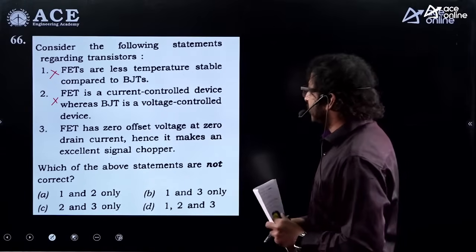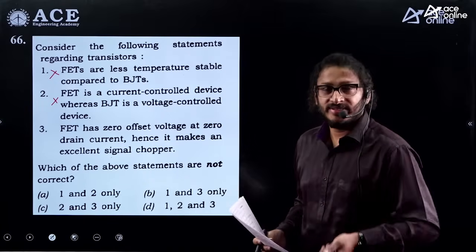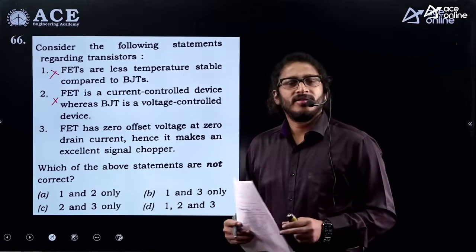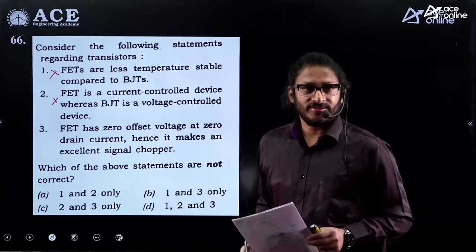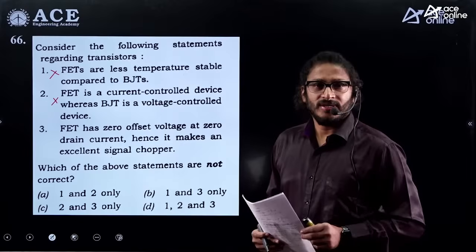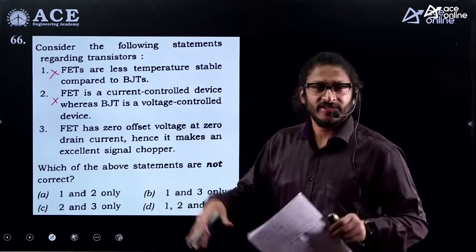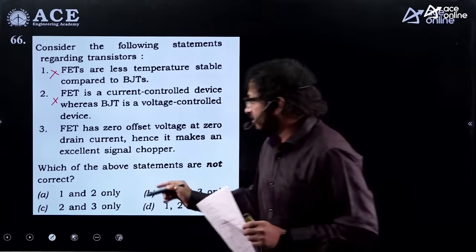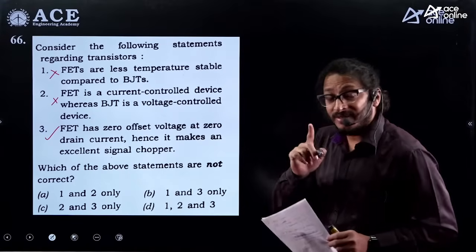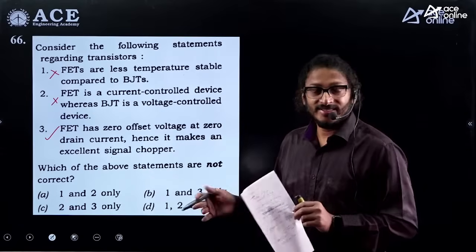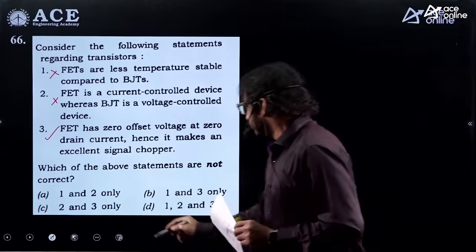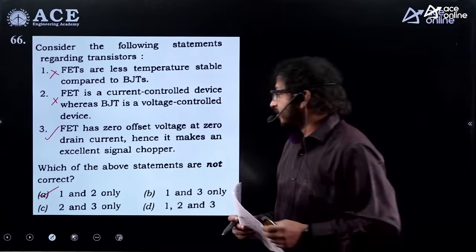Whereas FET has a zero offset voltage. You're right. If I want to use a field effect transistor as a chopper, when you hear the word chopper, you please recollect power electronic devices, high power devices, where it can be used as a zero offset device. That's the reason why field effect transistors are best for chopping applications. This is a correct statement. So what is he asking? Which of the above statements are not correct? He's not asking which is correct, he's asking which is not correct. So statement 1 is not correct, statement 2 is not correct. So 1 and 2 are not correct.